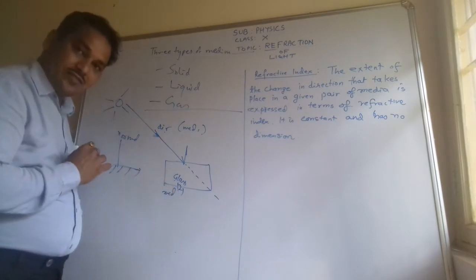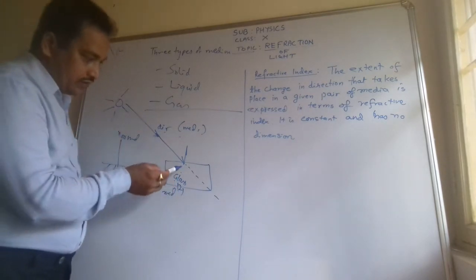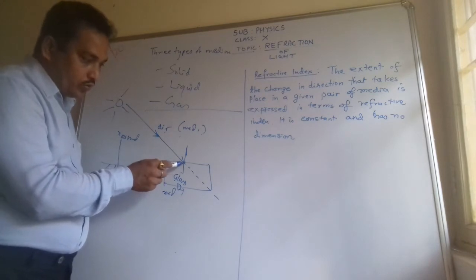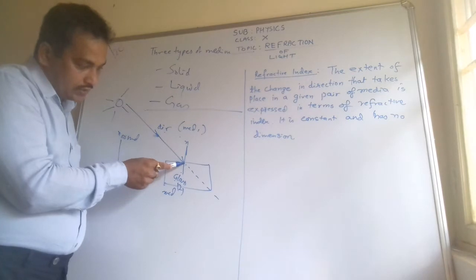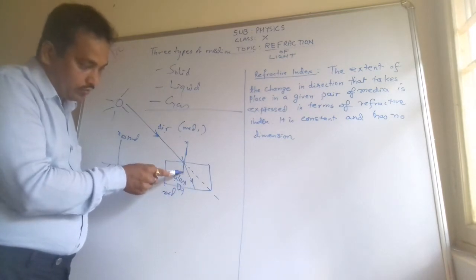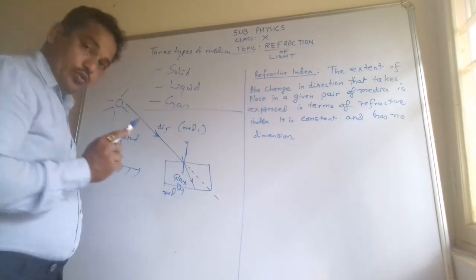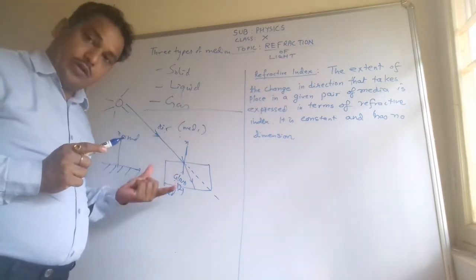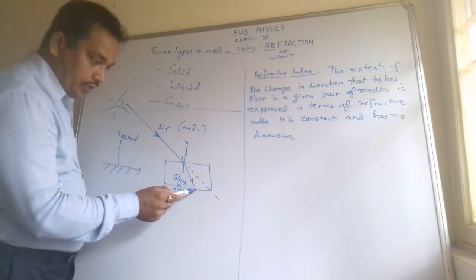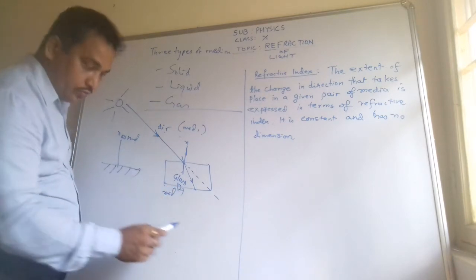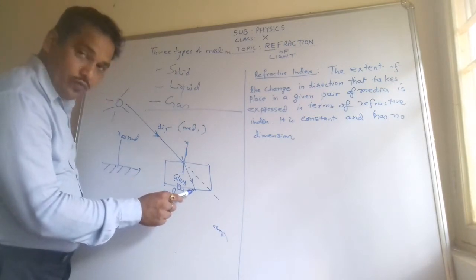So which one is denser, which one is rarer? Glass is denser, air is rarer. So what will happen? The ray will move towards this normal. This is the normal line, and the ray changes its direction and comes towards the normal instead of going straight. So when our ray goes from rarer to denser, it bends towards the normal. And from here again it is coming out into the air. So what will happen? It will again move away from the normal.